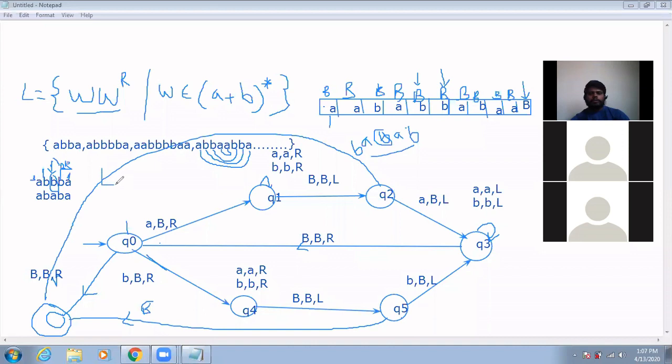from Q2 you need to send to the final state. From Q2, what is the symbol? Here whenever there is a B, here I am sending. Here whenever there is an A, I need to go for the Q2. So the symbol is here A comma, sorry, whatever it may be. Yeah, it's not A comma, it is blank comma blank. You need to go for the right hand side. Here also you need blank on blank, you go for the right hand side. So this is the final diagram for the palindrome of the string.